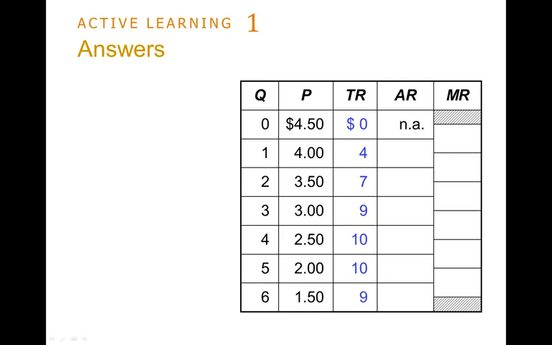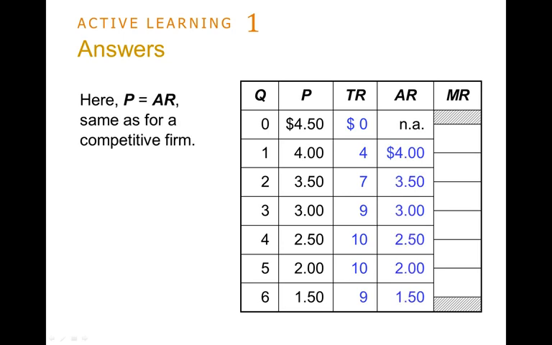So when quantity is 3 and price is 3, then total revenue is 3 times 3, which is 9. Okay, so we got our total revenue. Our average revenue is total revenue divided by quantity. So if we do that, of course, average revenue is going to be the price. So in this case, average revenue equals price.